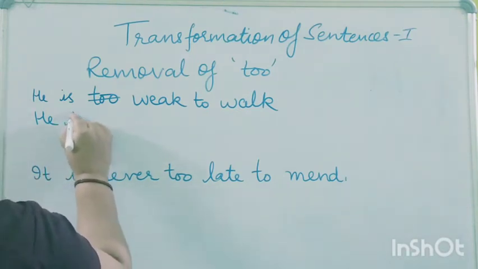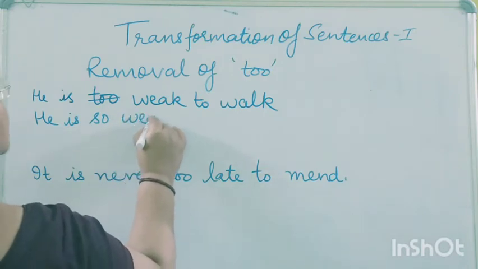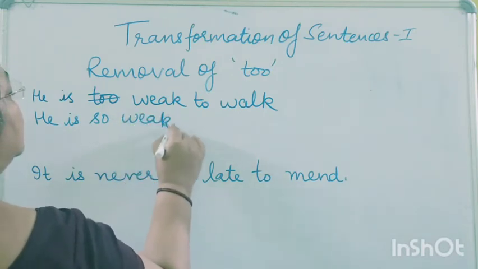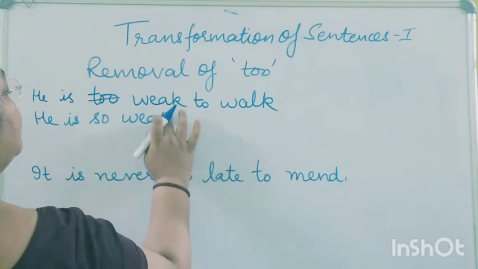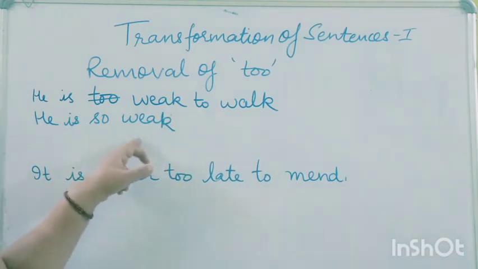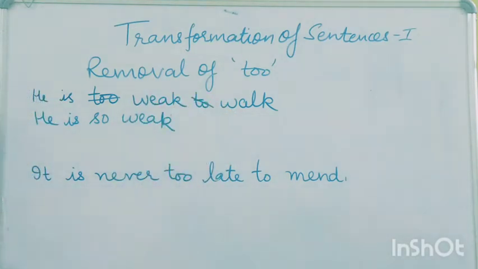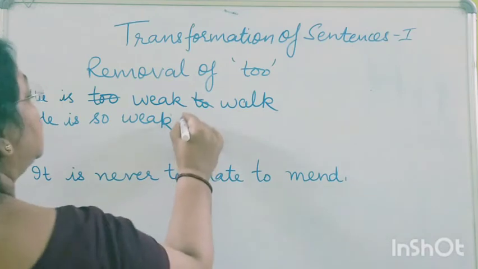"He is so weak." Now again this "to" also we remove, to add "that".